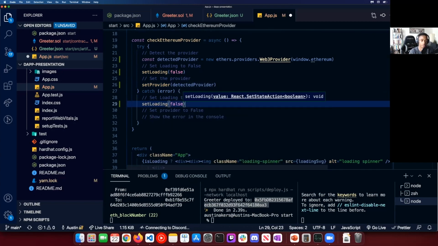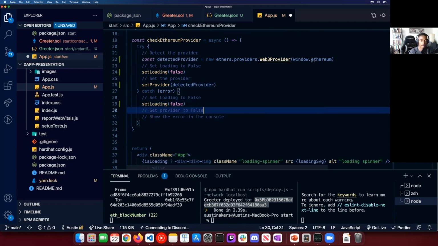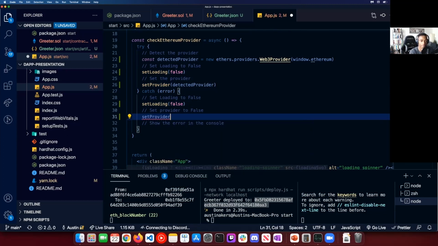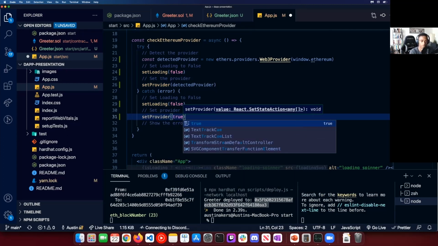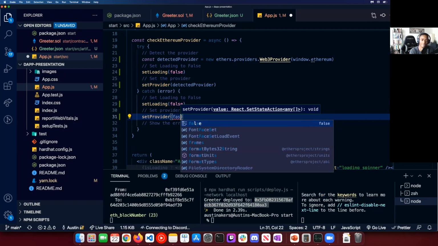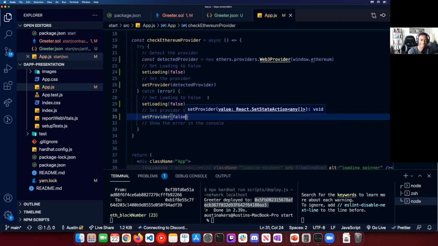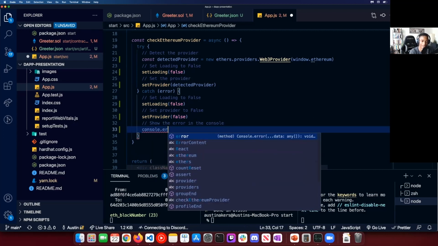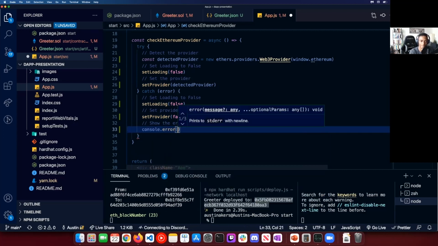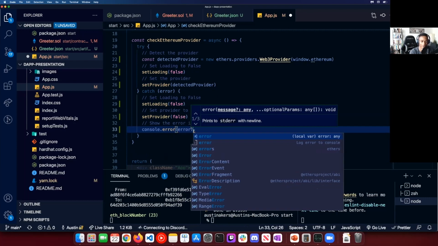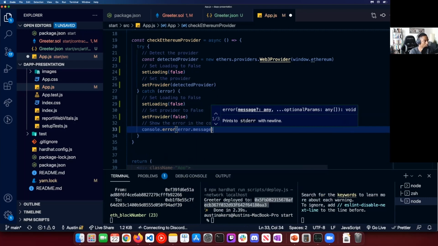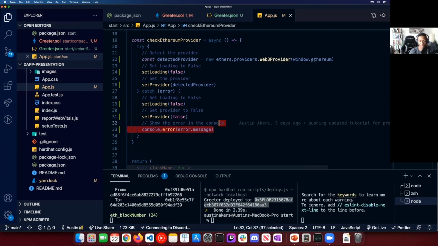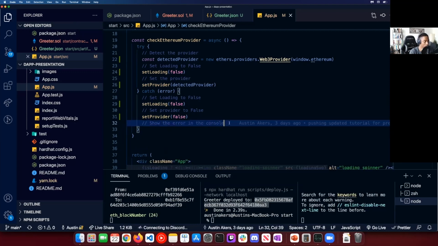And then we'll also set provider to true, or sorry, false. And then if you want to, you can console.error it, and we can do the error dot, I think message should be the thing. So we have this, you don't have to do the console error, but yeah, we'll do that, right?